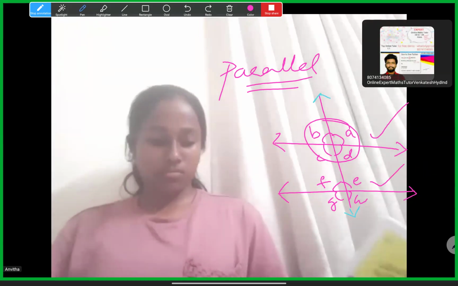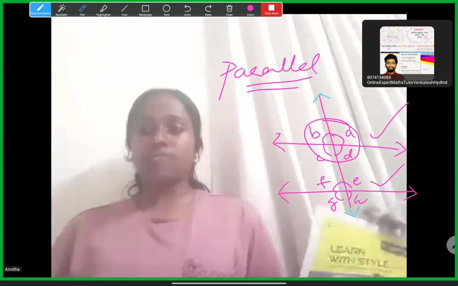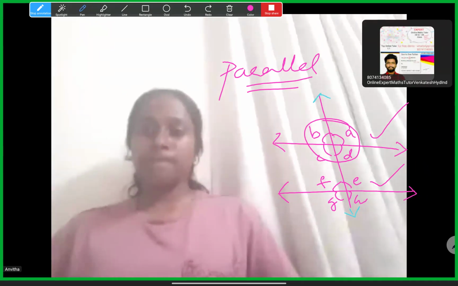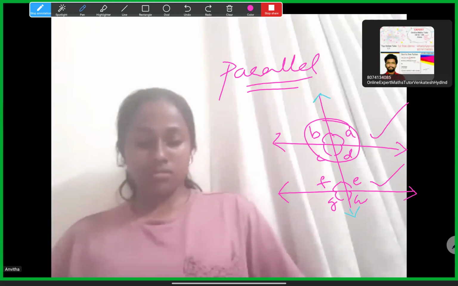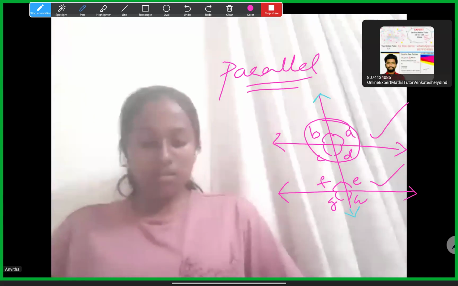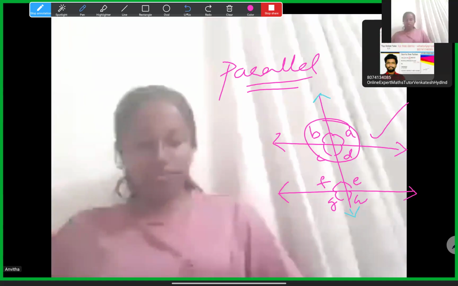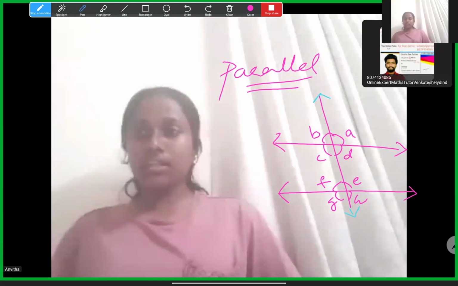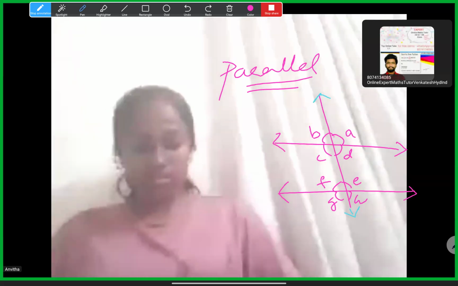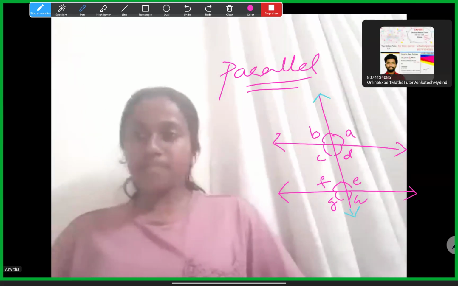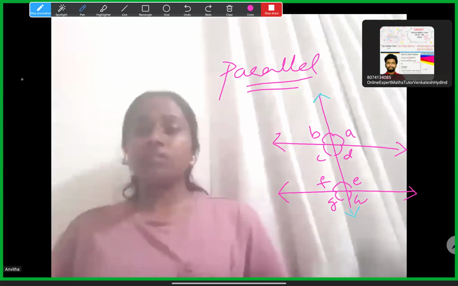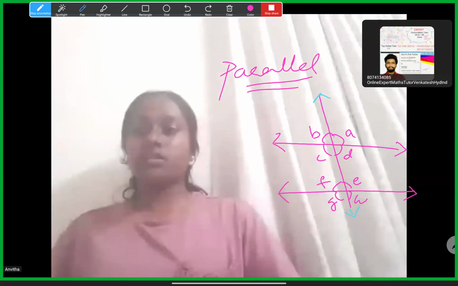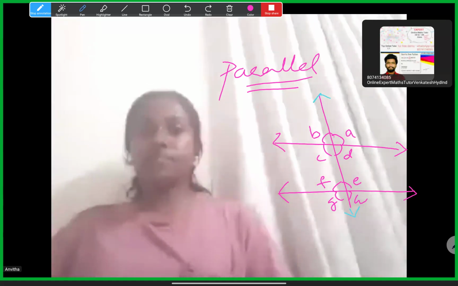Whatever angles are formed by the transversal with the above line, those four angles, and the bottom four angles, that is the same transversal with the other parallel line. So we also have names like interior angles and exterior angles. Yes, Samita. Among these 8 angles, can you tell me what the corresponding pairs of angles are from the figure?